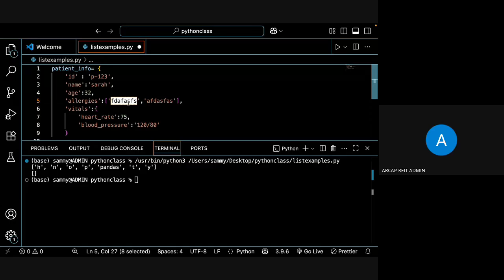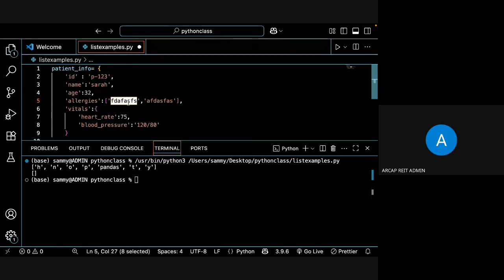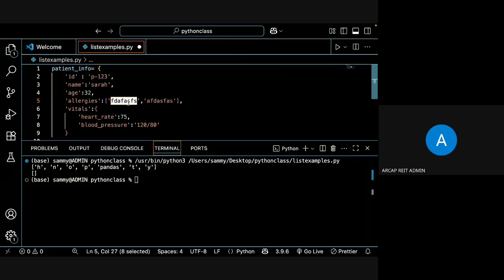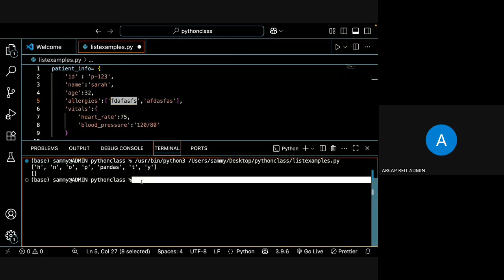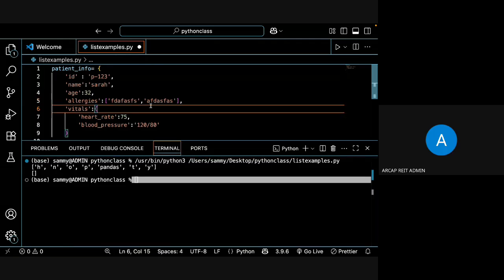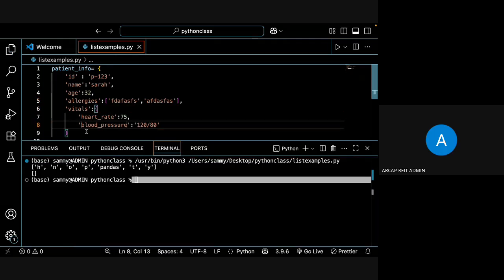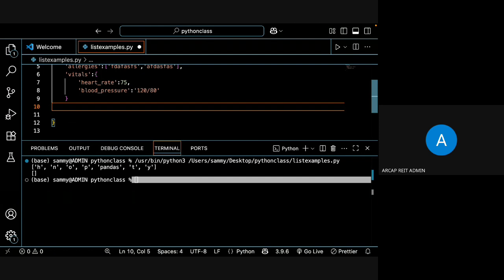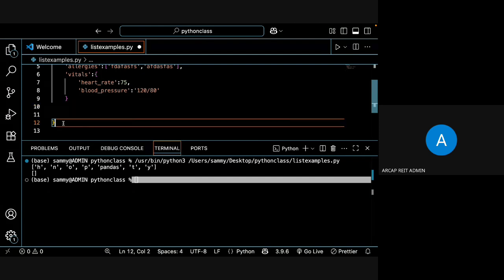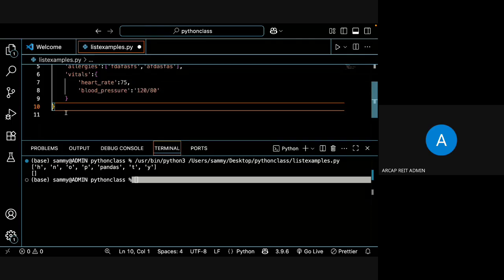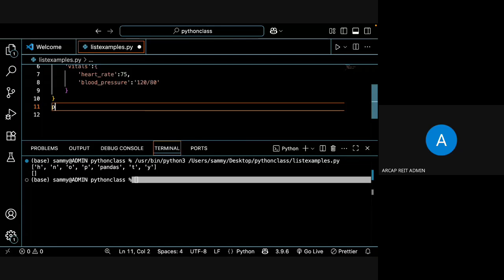So we are storing the data. Then, what we did to print the content, we want to know the vital. So how do you print the vital? Okay, so print of.